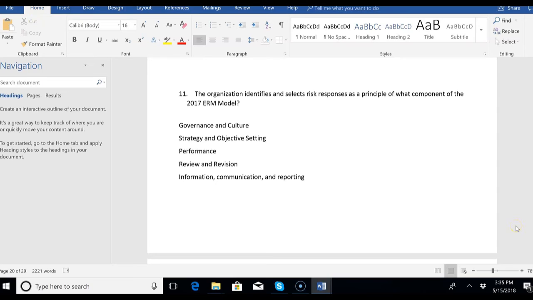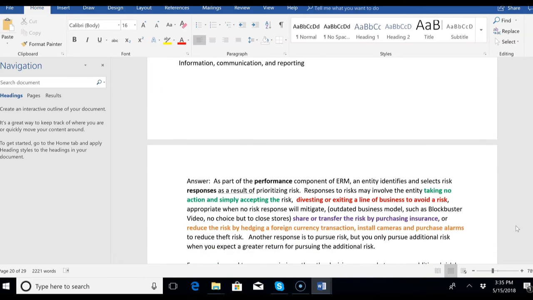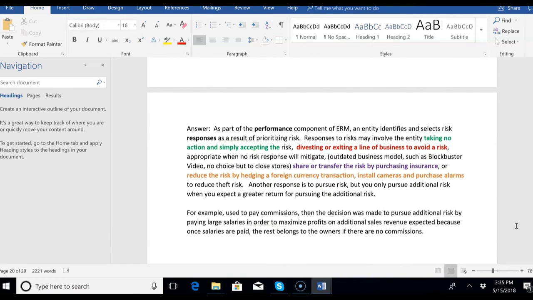Number 11, the organization identifies and selects risk responses as a principle of what component of the 2017 ERM model? Well, risk responses will be right within the performance component, because as part of performance, an entity identifies and selects risk responses, and that's how we're going to prioritize risk. Responses to risk may involve the entity taking no action, simply accepting the risk, or they might do the opposite, divest or exit a line of business to avoid a risk. That's appropriate when no risk response will mitigate the risk.